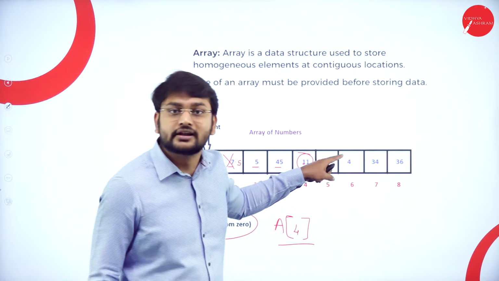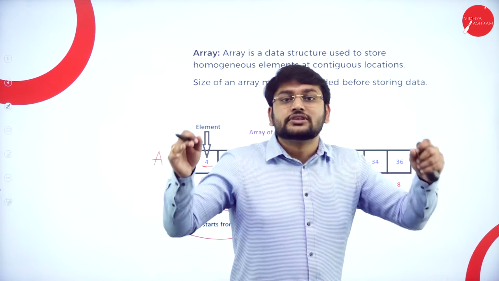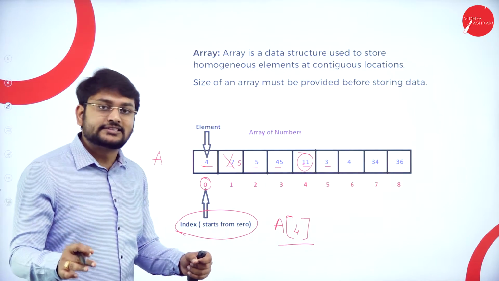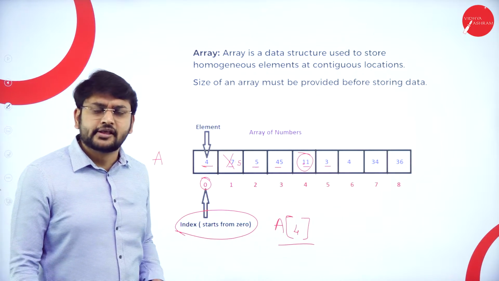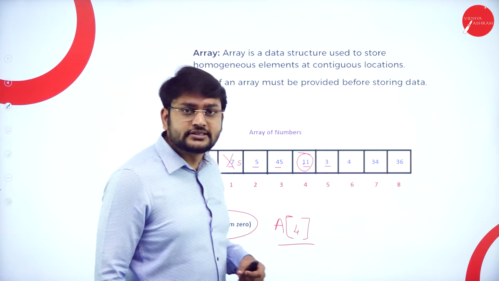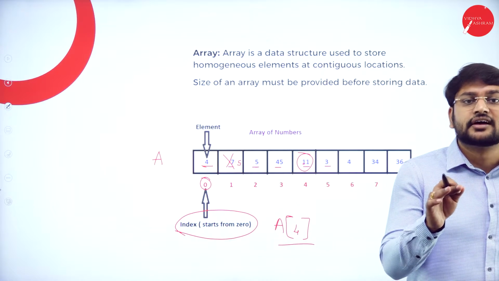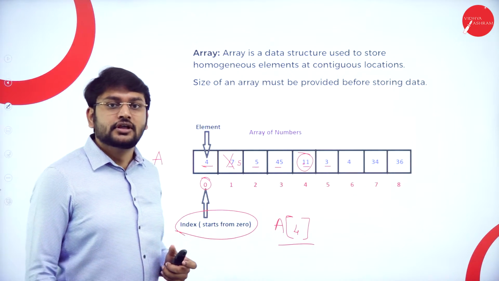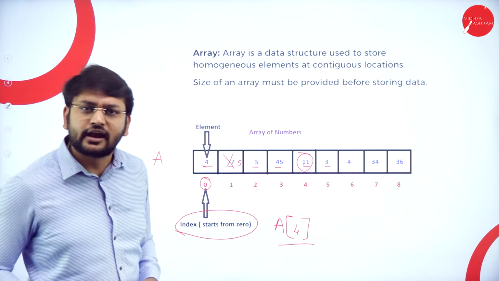This is what you need to understand with respect to the array. This is the basic information that you need to understand with respect to the arrays. One more important point that you need to observe here is it's a linear data structure. Sir, what is the meaning of linear data structure?